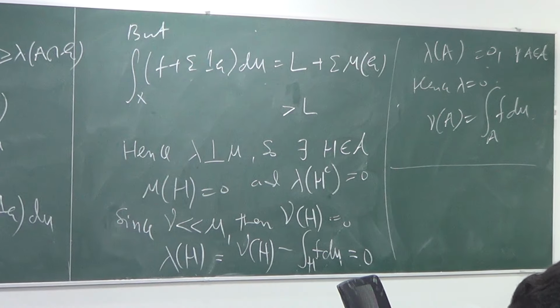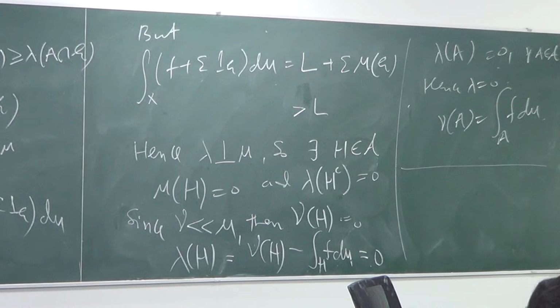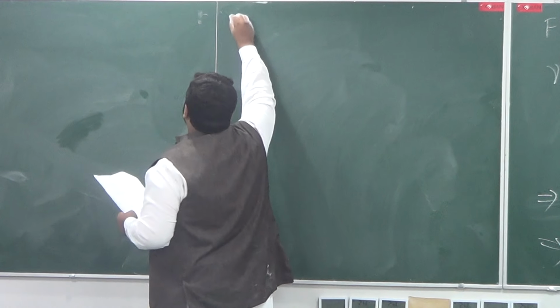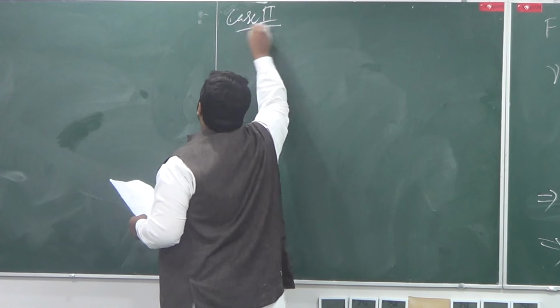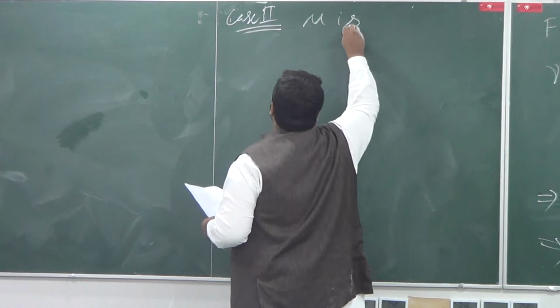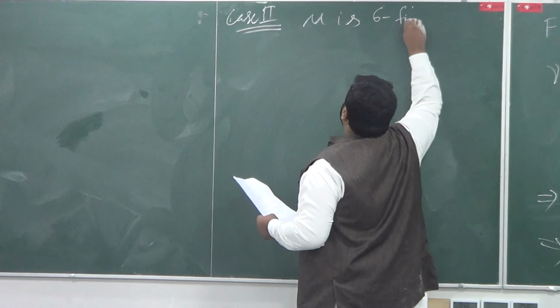Almost done. The last thing that I need to do is to extend this conclusion to sigma-finite measure. So now our new view is sigma-finite. Let's do phase 2, where mu is a sigma-finite measure.